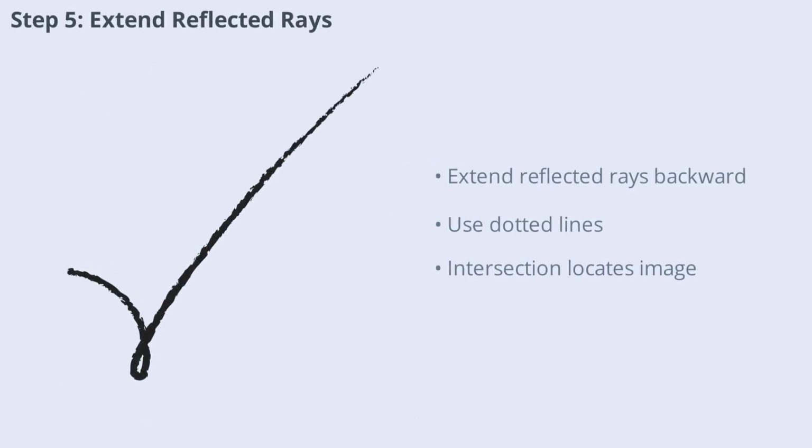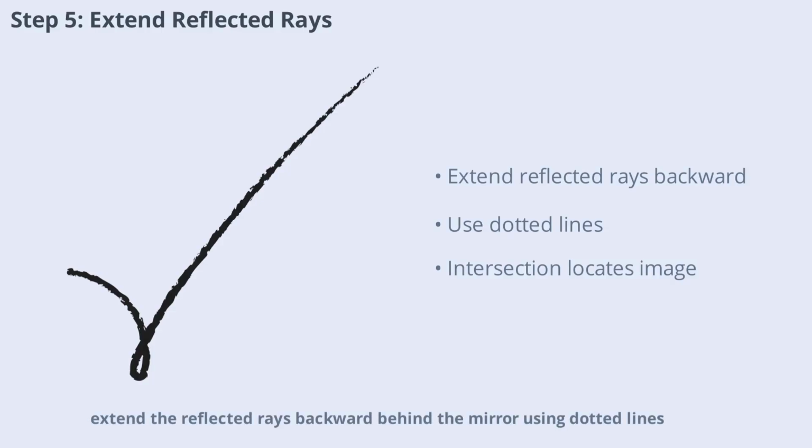To locate the image, extend the reflected rays backward behind the mirror using dotted lines. These extensions represent the apparent path of the reflected rays. The point where these dotted lines meet is where the image appears to be formed. This step is crucial because it shows that the image is not real, it's a virtual image that seems to exist behind the mirror.